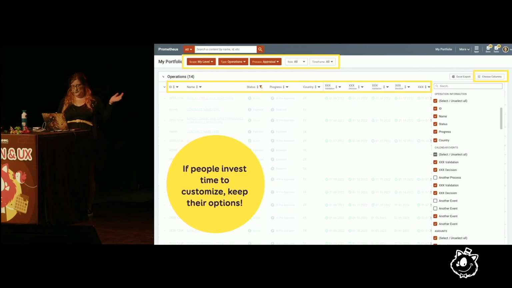That's another giant monster we are building. It's a portfolio with a lot of data, dates and numbers. And we were so caught up in building that we forgot to implement the story about customization. So here you have 3 things you can customize. You have the filters at the top.